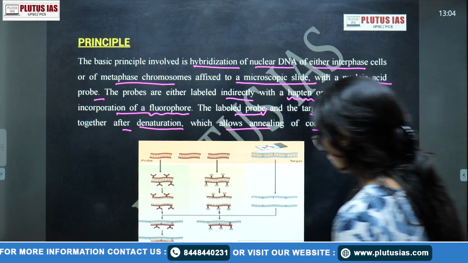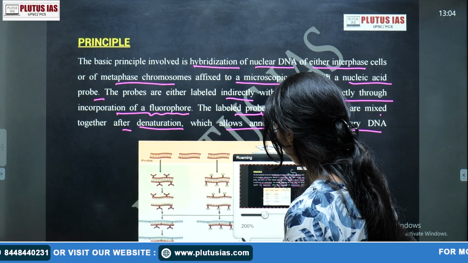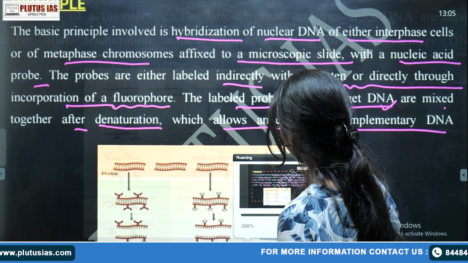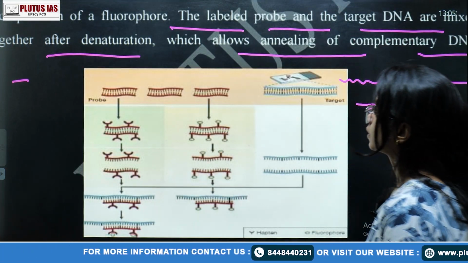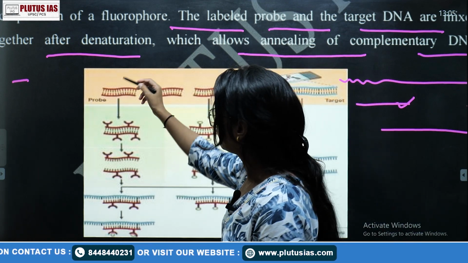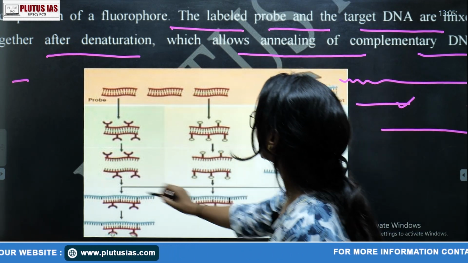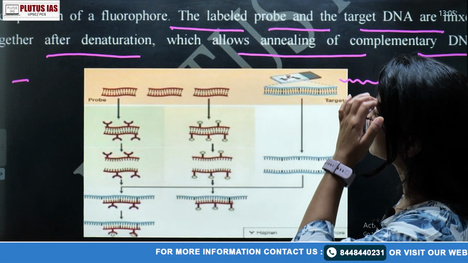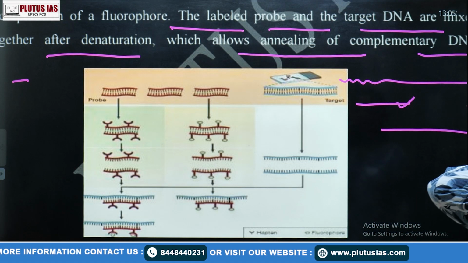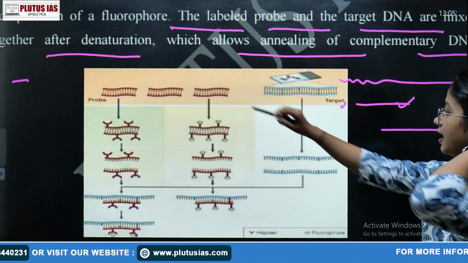Okay, if we want to see a little bit of the principle of FISH, we can look here also. Look, this is a probe DNA which is going to link with the target DNA. We have just covered the two types, directly or indirectly labeled. So this is your target DNA and this is the probe.